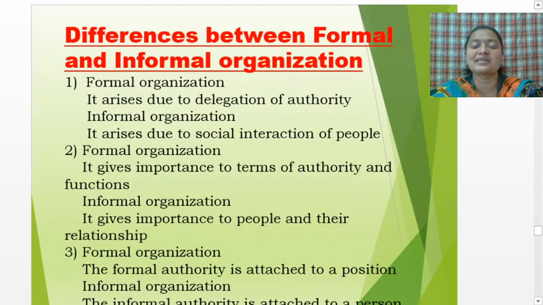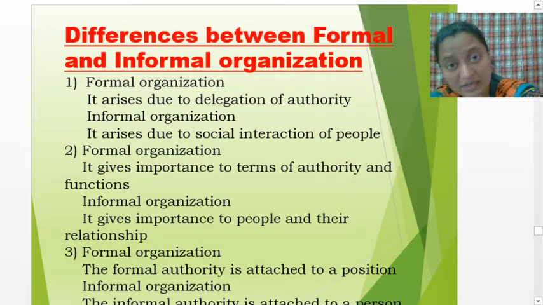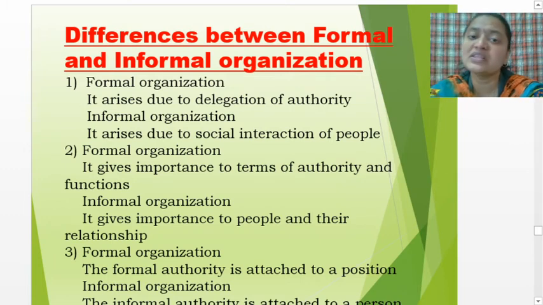Now let us understand the differences between formal and informal organization. So far we have studied what formal organization is and what informal organization is. In this class we'll understand the differences between them. The first one in formal organization is that it arises due to delegation of authority. Usually in formal organization, delegation of authority takes place.